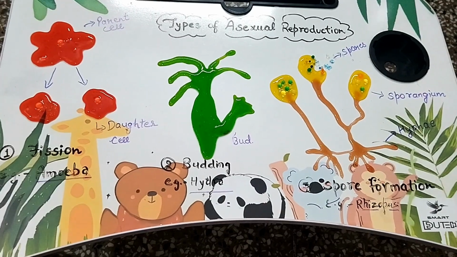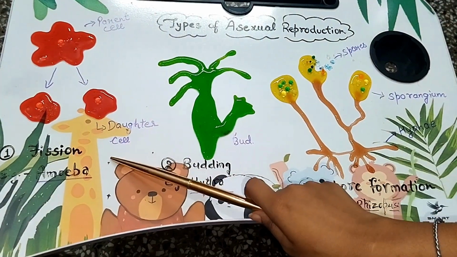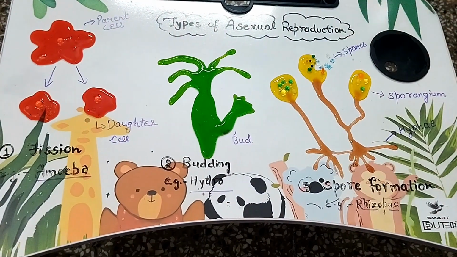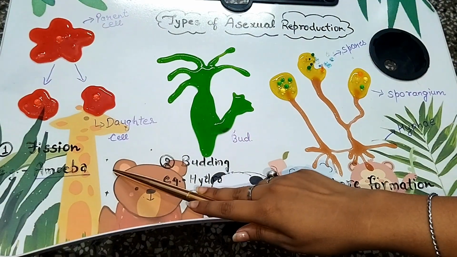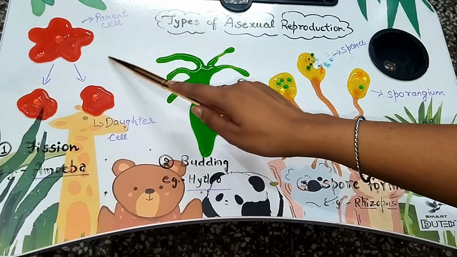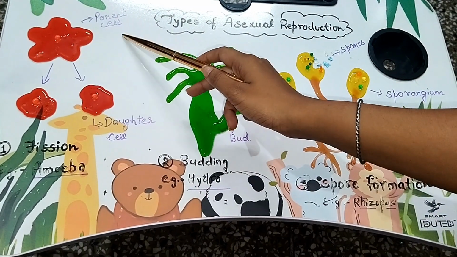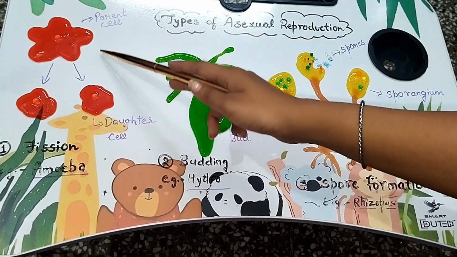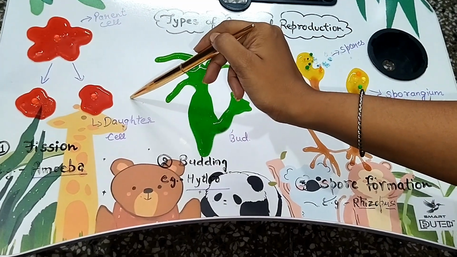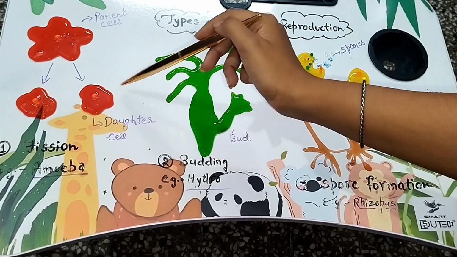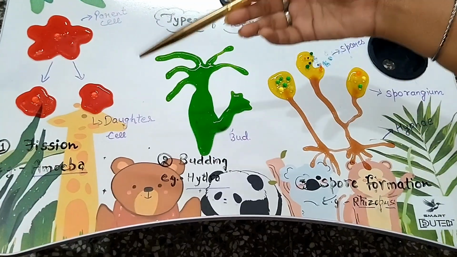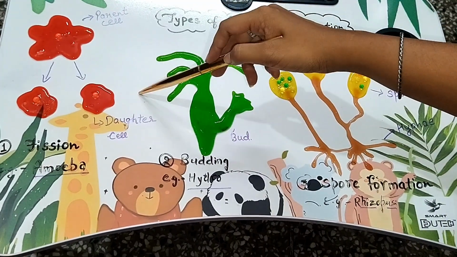So, starting from the first one, that is fission, it is also known as binary fission and it can be seen in amoeba. The amoeba body acts as a parent cell and the parent cell splits itself into two daughter cells. And these two daughter cells eventually grow and live as an individual body.